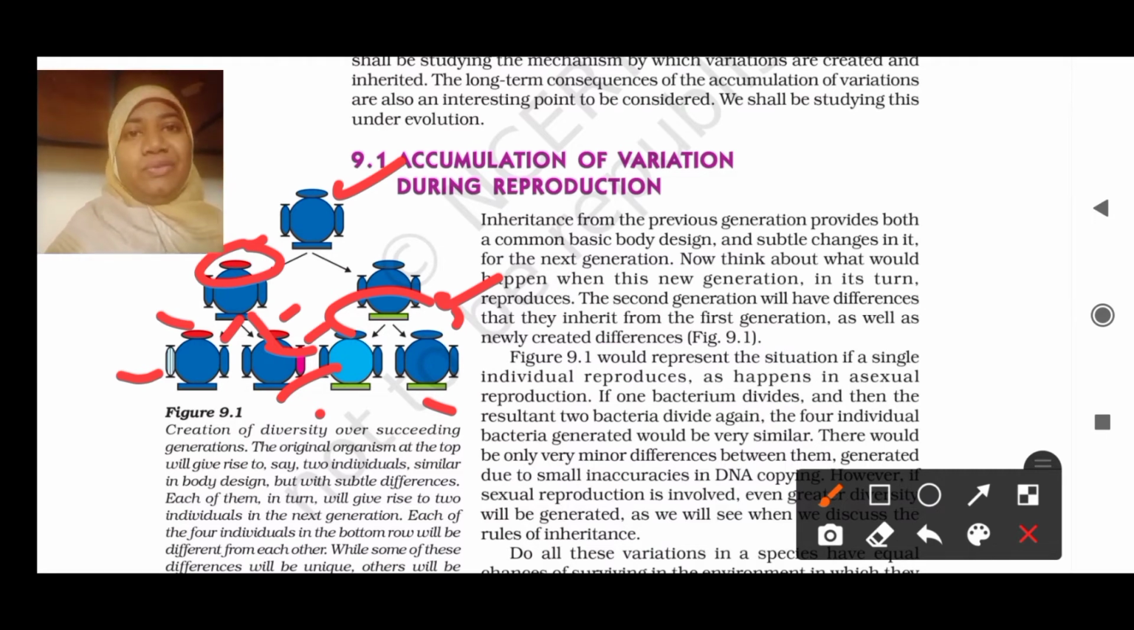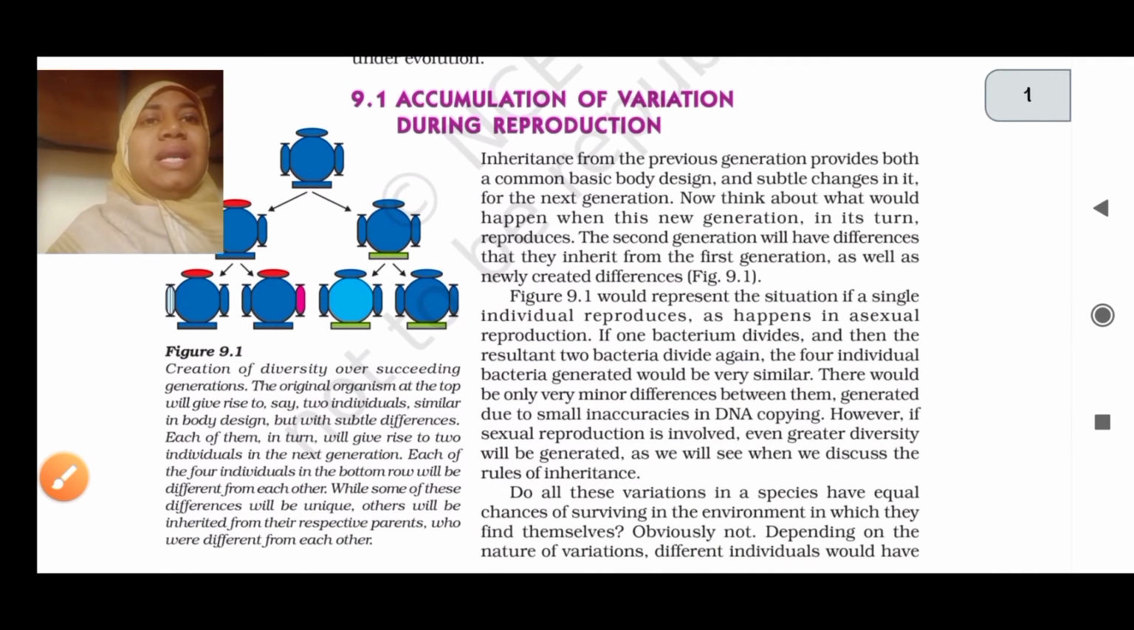Again from you, if any generation will come, obviously. Okay, so two characters plus one character from you, again, so three variations. So like this will go on increasing. Okay, this is nothing but accumulation and transfer of characters from parents to offspring, we can say. Okay, so let's come over here.